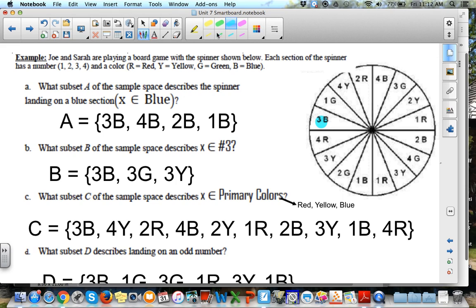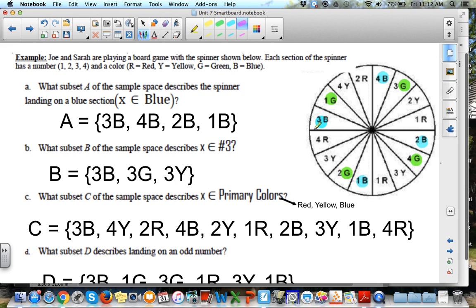Why don't I mark these, especially with me not being there? So for the blues, we had our blues here. We had all the blues. We had all the greens. 1, 2, 3, and 4.